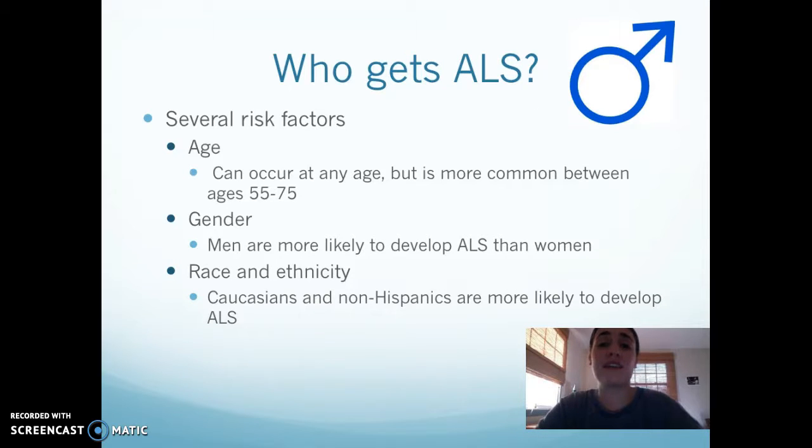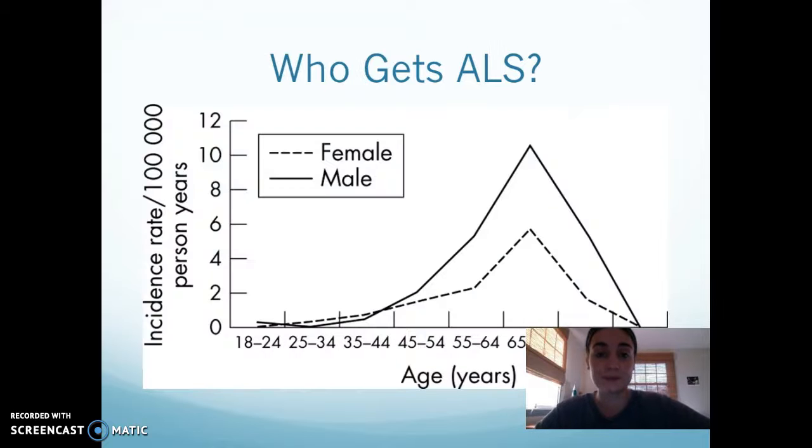So who gets ALS? Anyone can get ALS, but there are populations that have a higher chance of getting ALS. For example, age has a huge part in it. It can occur at any age, but is more common between ages 55 and 75. For gender, males are more likely than females to develop ALS. And for race and ethnicity, Caucasian and non-Hispanics have a higher chance of developing ALS.